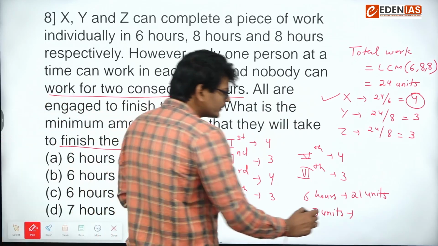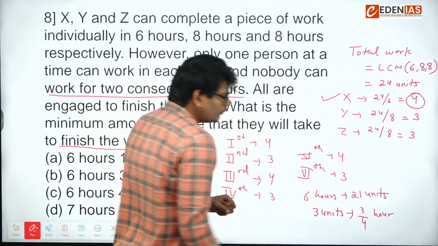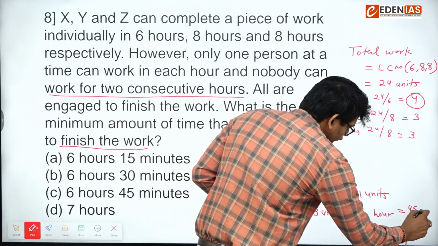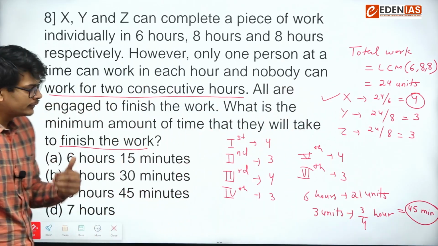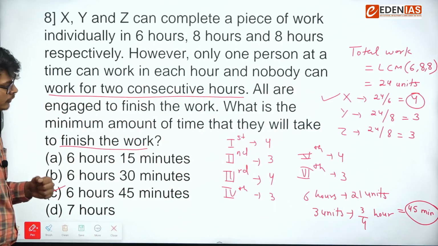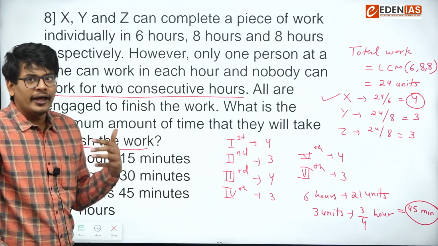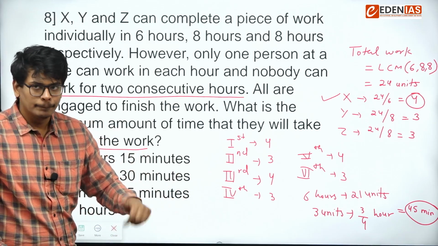So 3 units will be done in 3 by 4 hours, which is 45 minutes. That's why answer was 6 hours 45 minutes. So this question was based on LCM method, and you have to make sure that X works for more hours, then only we can minimize the time.